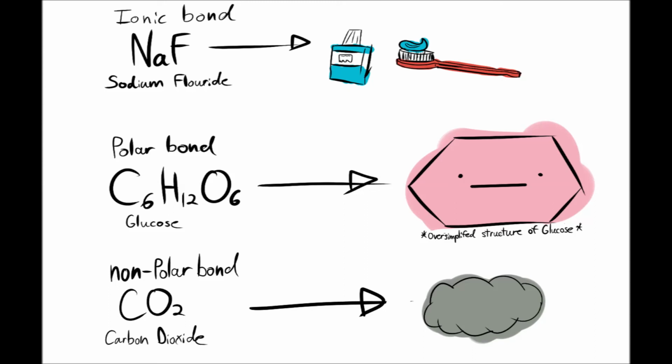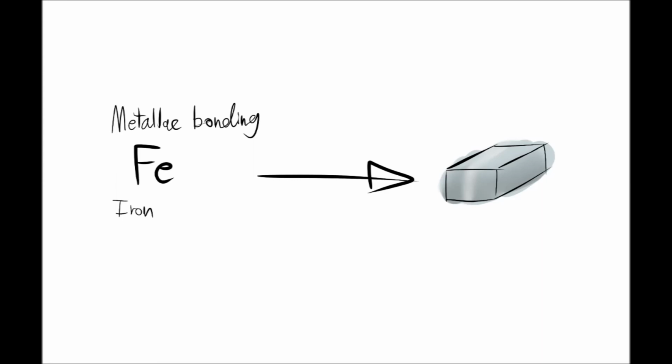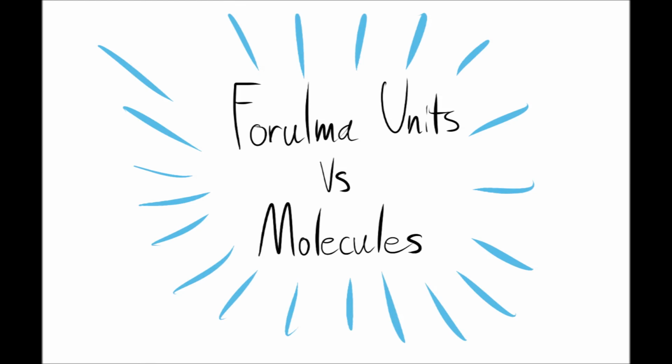The second method is to breathe in and out. Unless you are a plant, you have just made CO2. A metallic bonding example is iron. It's a common metal used for many civil engineering and manufacturing. Believe it or not, there is a difference between molecules and formula units. Molecules are always covalent bonds, and formula units are always ionic bonds.